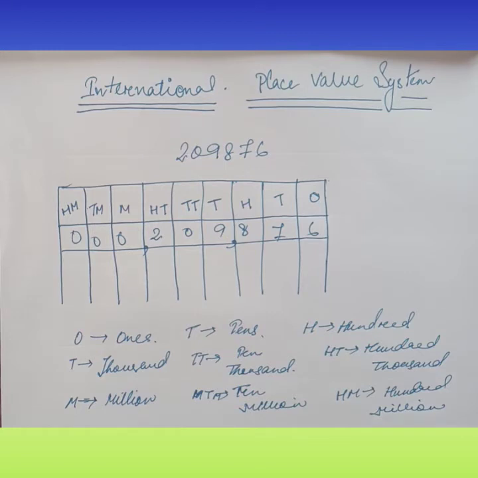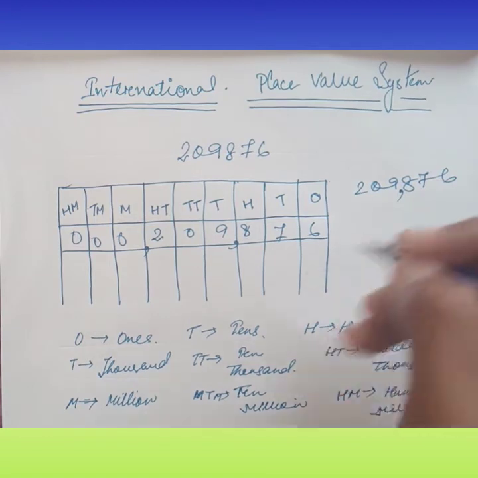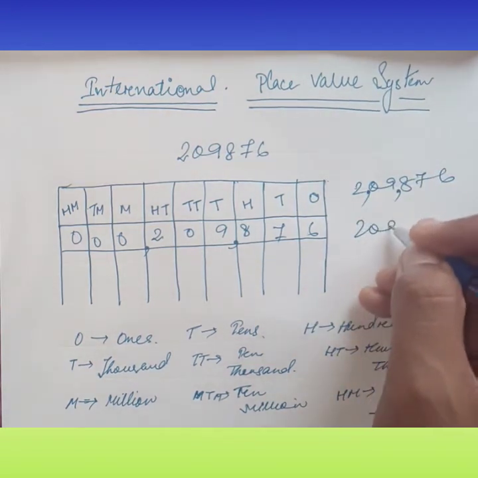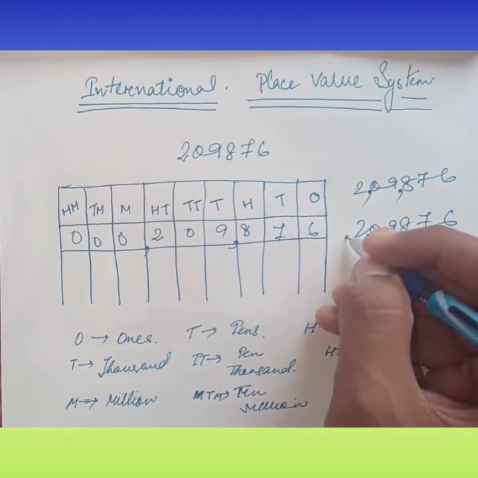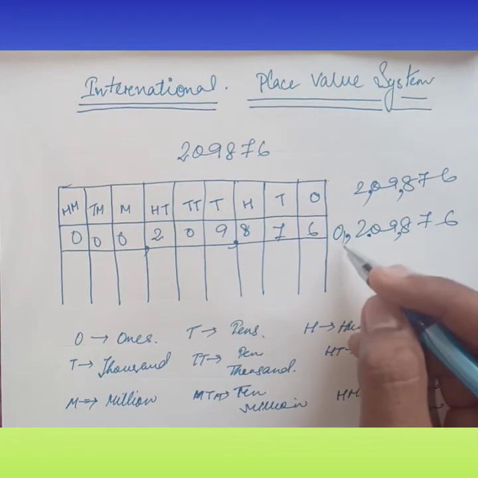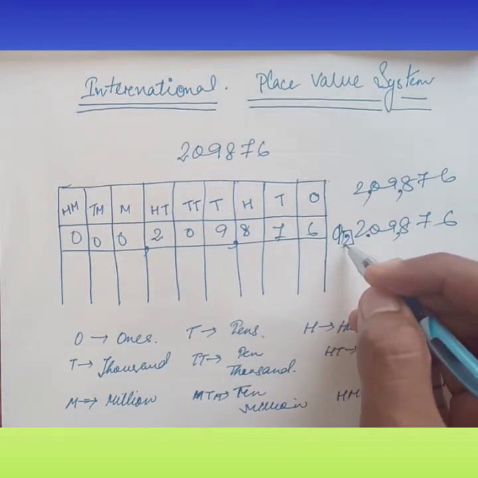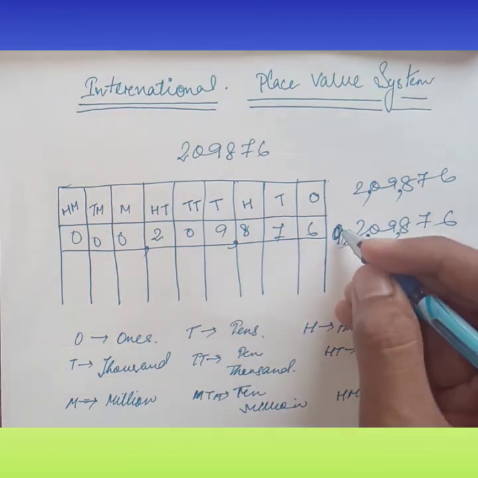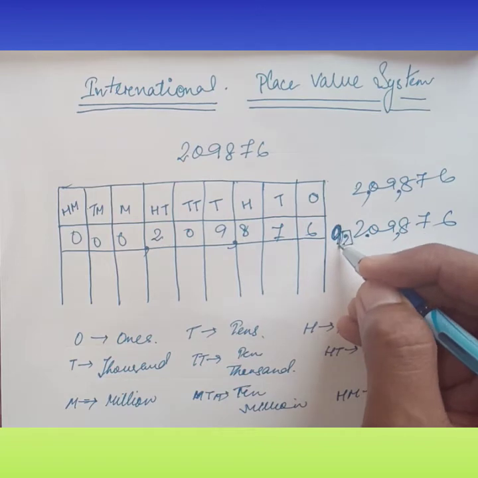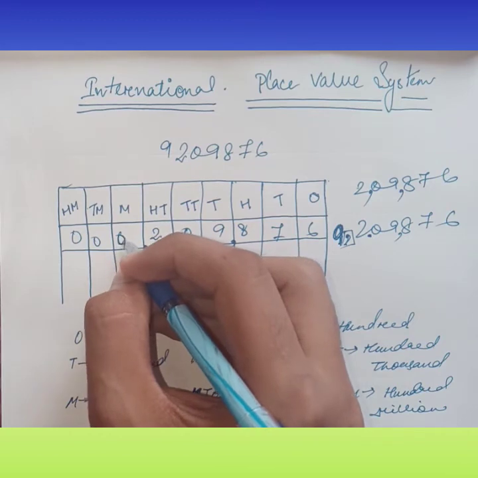In the Indian system, suppose we take this number only, we used to put a comma after the first 3 digits, then 2 digits. Here we will be putting a comma after 3 digits. Sorry, not here, here. You don't need to put a comma if there is no number. If there is a number till there, you put it. Suppose here it was, then you have to put. If here it is a 0, then you don't have to put. I hope you have understood this. Let us take this as 9 only now.